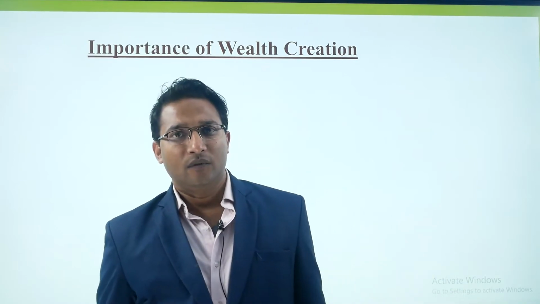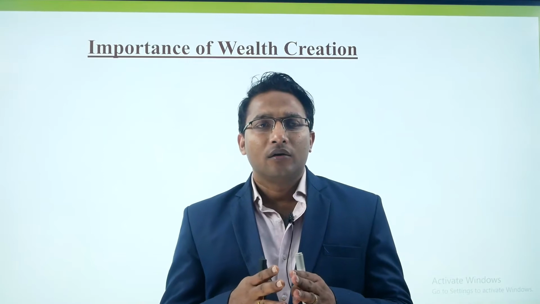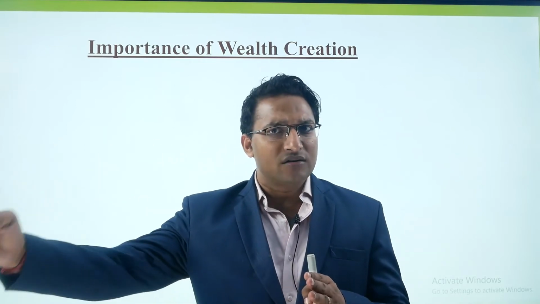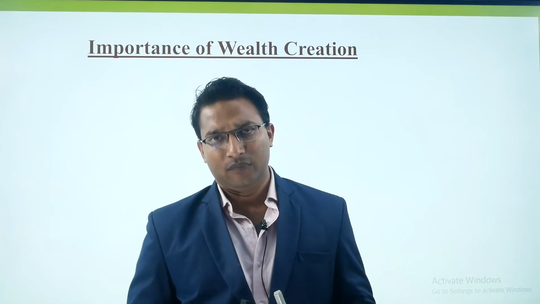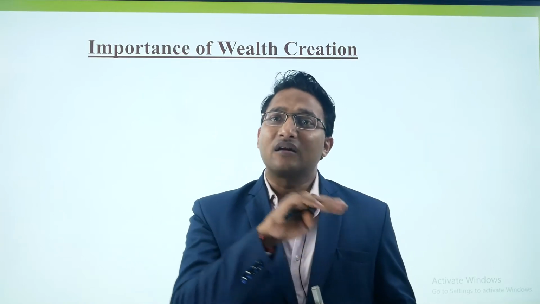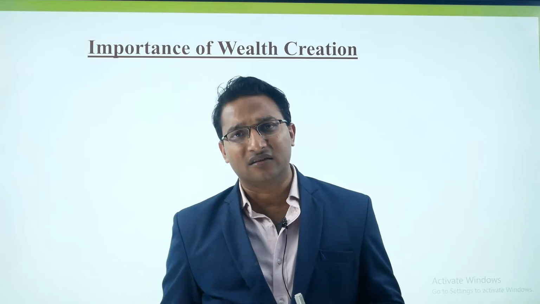Now coming to India, the recent past. In India, we had been contributing a lot from first AD to around 1700 AD. But after that, the contribution declined because of the drain of wealth.